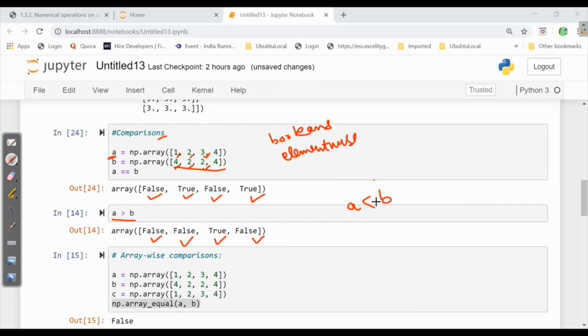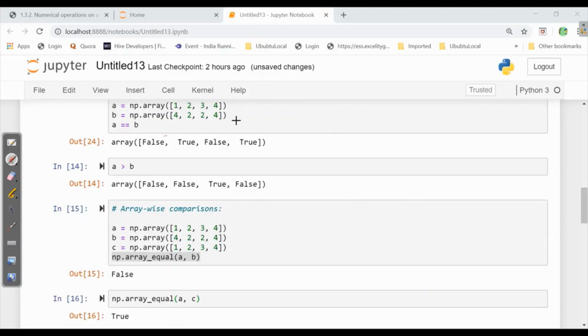Now we will see array-wise comparison. In element-wise comparison, it was returning the Boolean value for every element. Whereas in array-wise comparison, it will check the full array and return a single answer, like np.array_equal(A, B). Now we will see A and B. A is 1, 2, 3, 4 and B is 4, 2, 2, 4. That means they are not equal, so it will return false. Now here it is asking to check A and C. A is 1, 2, 3, 4 and C is 1, 2, 3, 4. That means it will return true, and it is working array-wise.